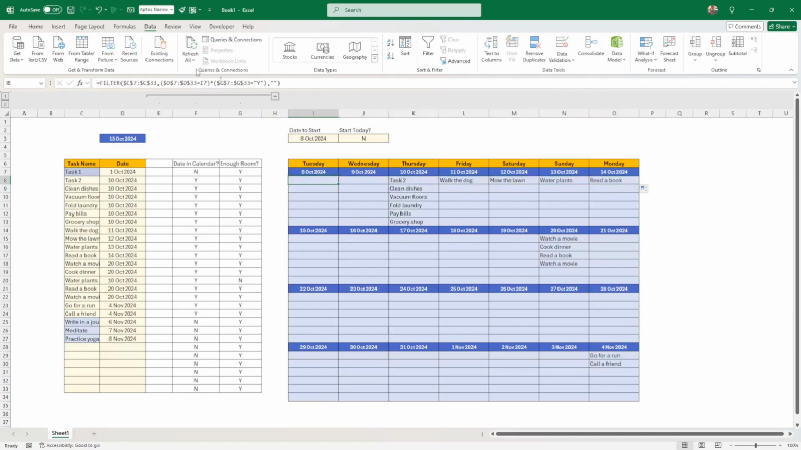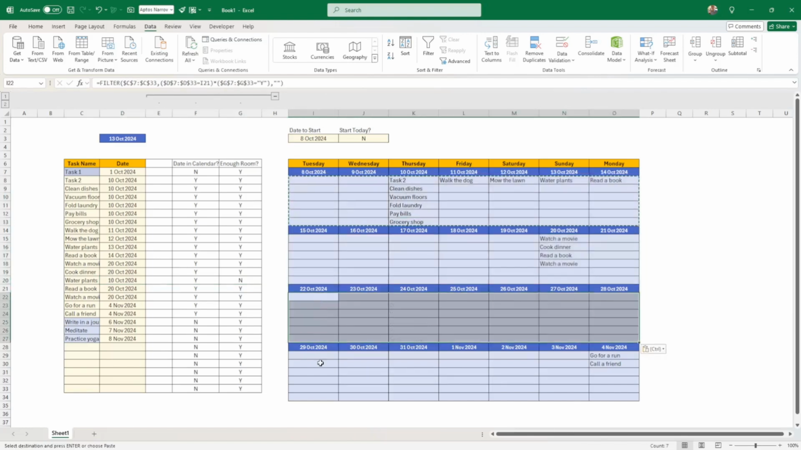Okay, so the first condition, check that there is a date. There is one, perfect. Second condition, check that there is enough room. It's going to say yes, yes, yes, yes, no. So it's not going to include this one, and that will keep me at 6. Now let me copy all this down.